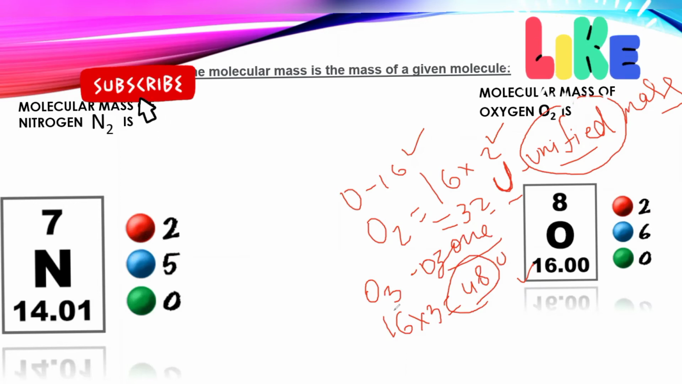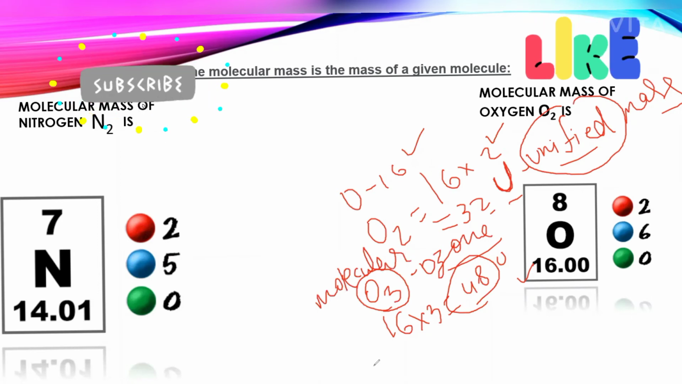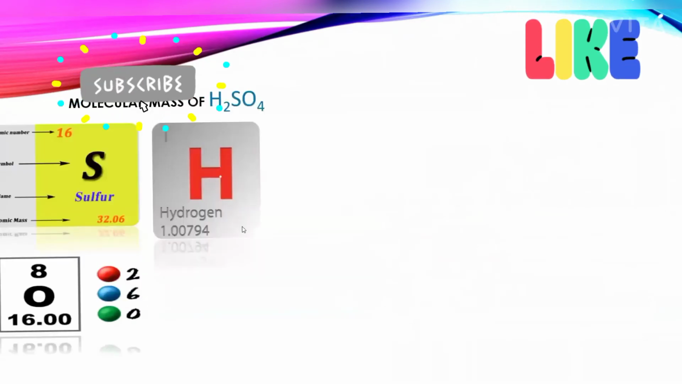Since O3 is the combination of 2 or more atoms, we call it a molecule. What do we call it? Molecule. So we say the molecular mass of ozone is 48 U. Molecular mass of O2 is how much? 32 U. Correct? This is how we calculate the molecular mass of a molecule of an element. Now we'll see how to calculate the molecular mass of a compound.